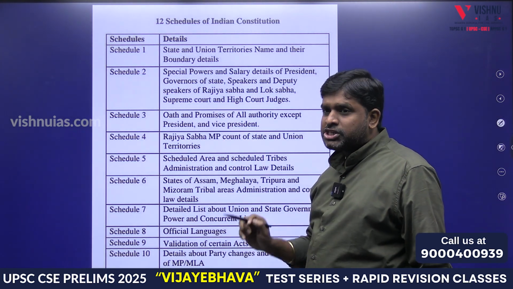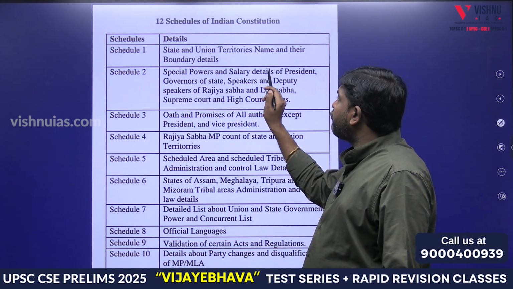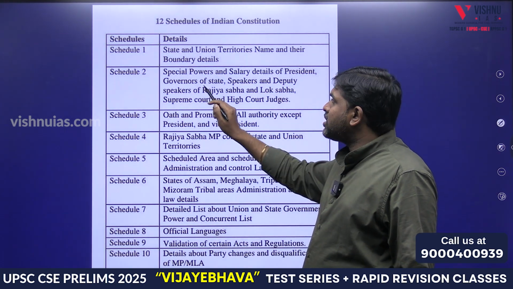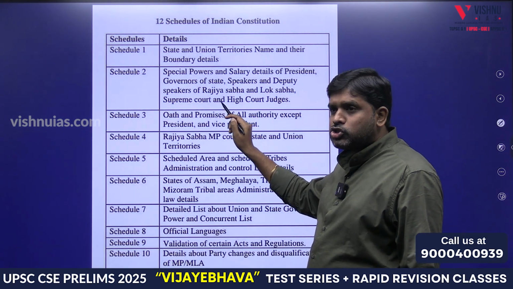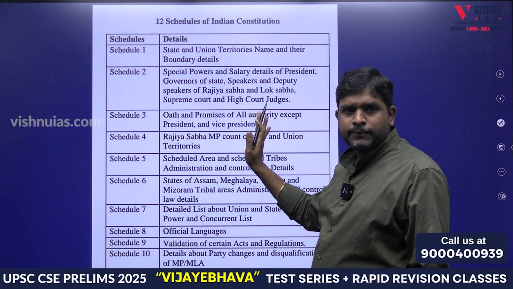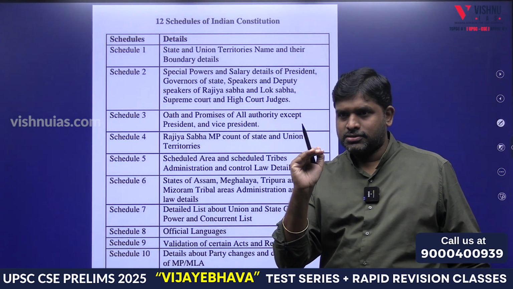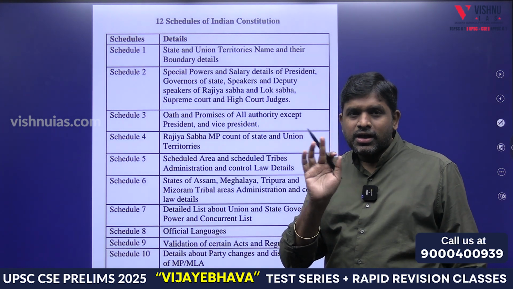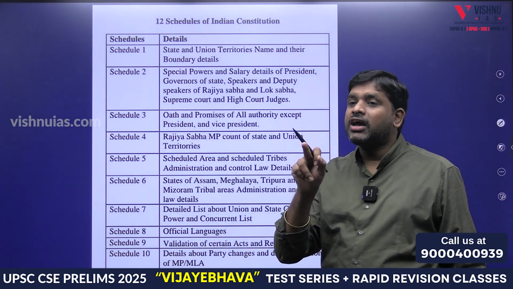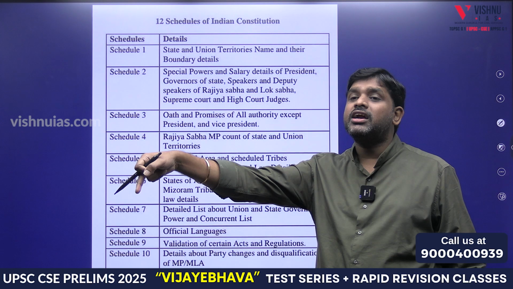Schedule 2, special powers, salaries of who? President, governor, speaker, deputy speakers of Rajya Sabha, Lok Sabha, Supreme Court and High Court judges. Up to judges. CAG is there? CAG is not there. CAG is not mentioned in the schedule. CAG is mentioned in the Constitution of India under Article 148.